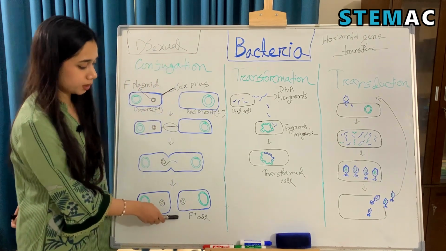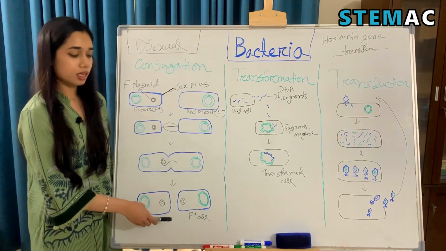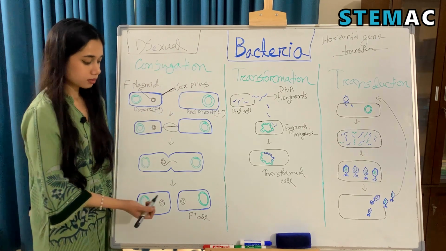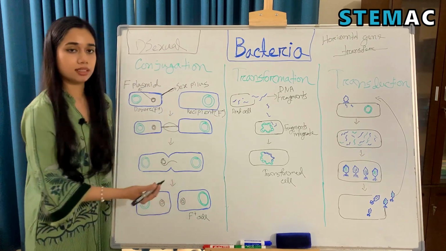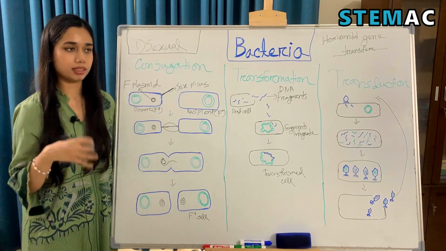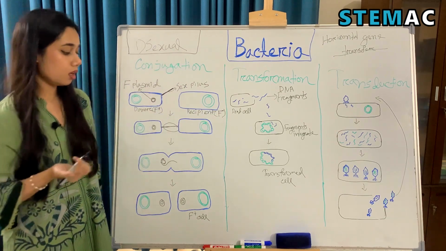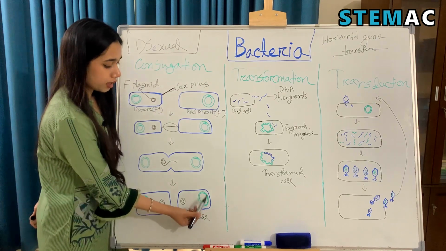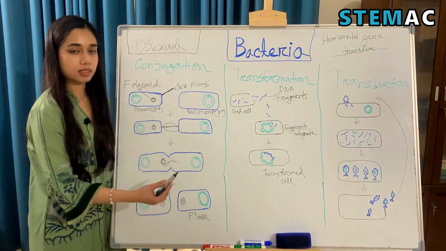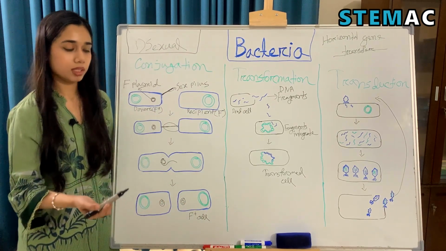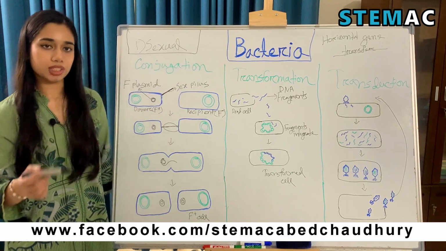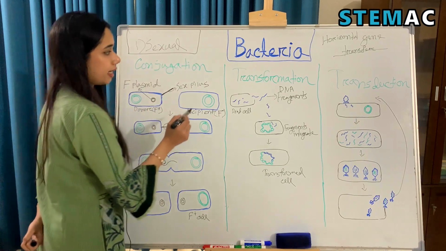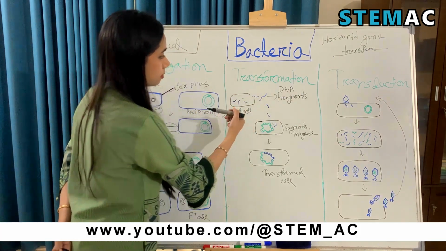And this F plus cell will then donate this plasmid to another new bacterium. And we know that plasmids contain different types of genes, like genes encoding antibiotic resistance or genes encoding toxins or other virulence factors. So when this bacterium donates the plasmid to another bacterium, it will also donate those genes to that bacterium. So this is our conjugation method, and next is the transformation method.